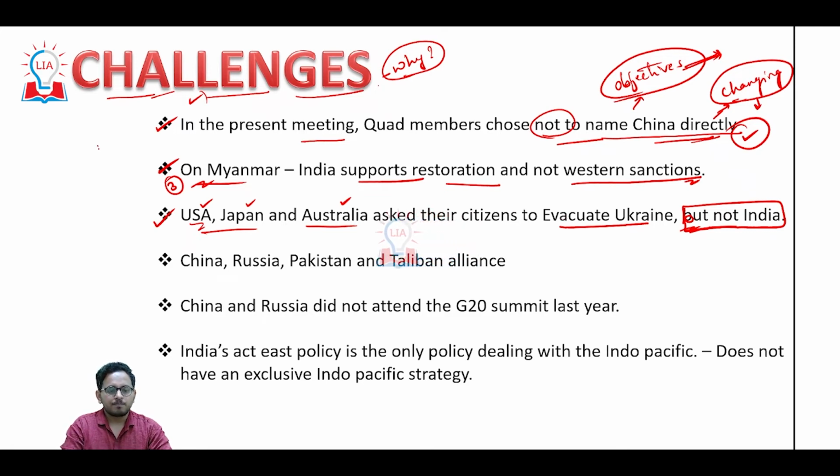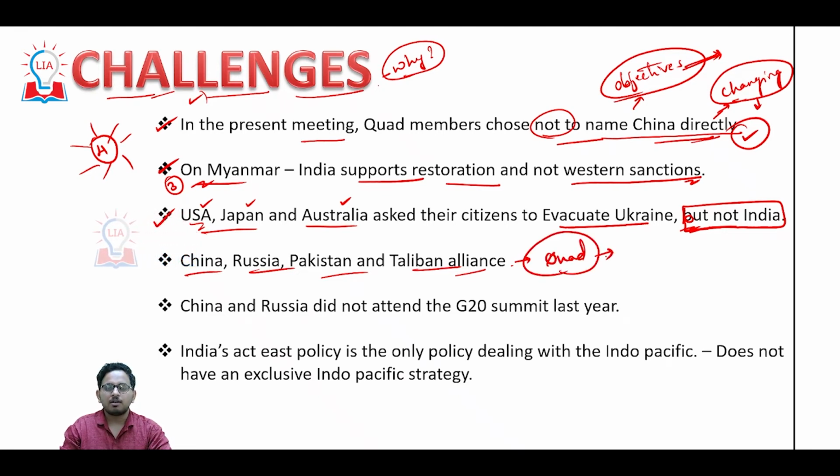Now you can see the four Quad members have different objectives and different world views. China, Russia and Pakistan Taliban alliance is the greatest threat to Quad. See, Quad is basically a military and a diplomatic dialogue.